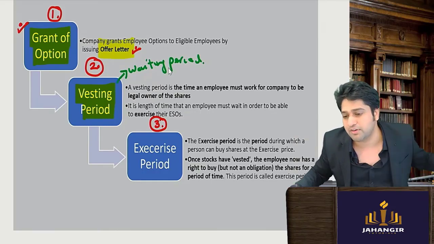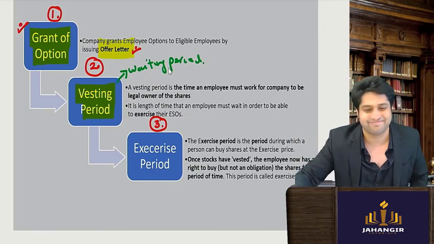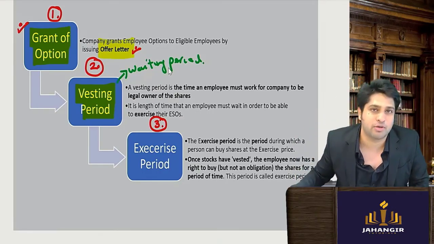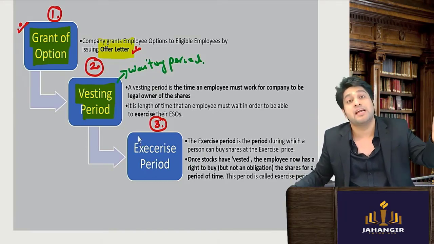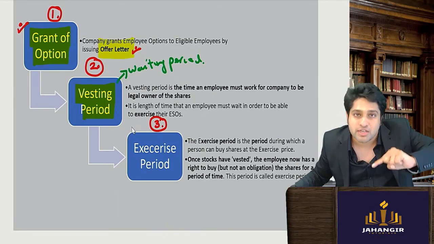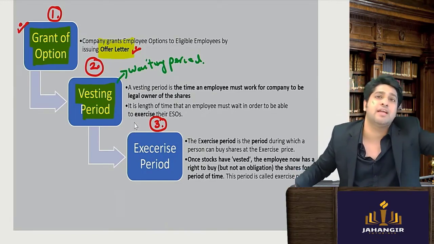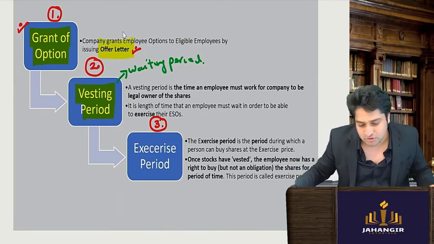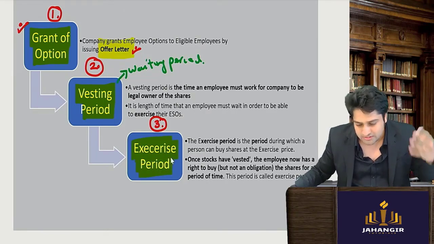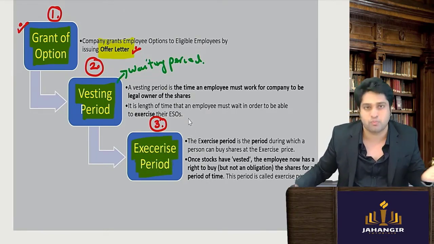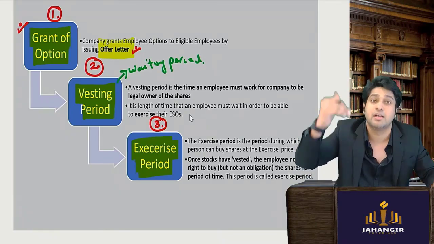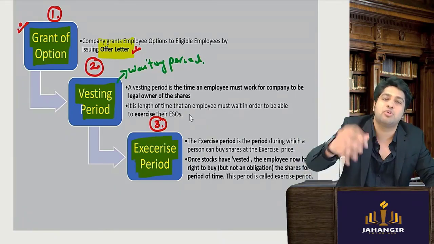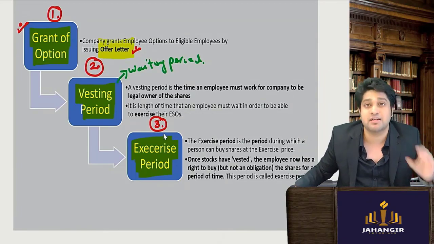Till now have shares been given to him? Answer is no. अभी तक क्या होगा? He has completed 1 year, but he still has to go and tell the company, I want it, take this money, give me the shares. That is called the exercise period. Generally they give 3 months. Once the shares have been vested, once your time period has been completed, then you come and tell me that you want the shares. So that is given as an exercise period.